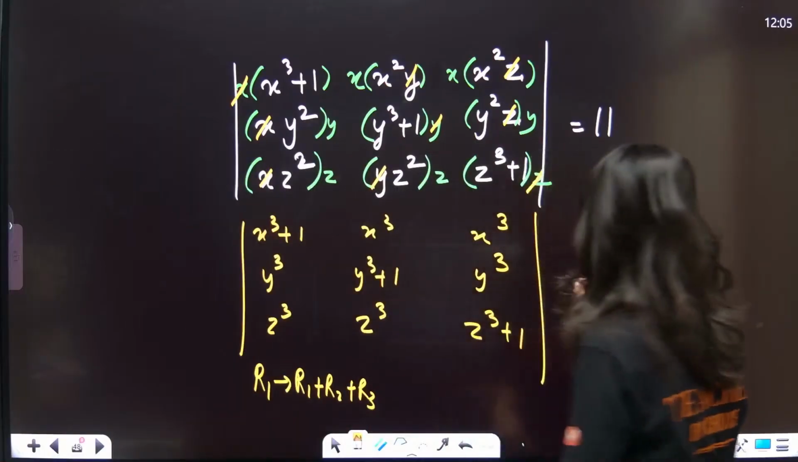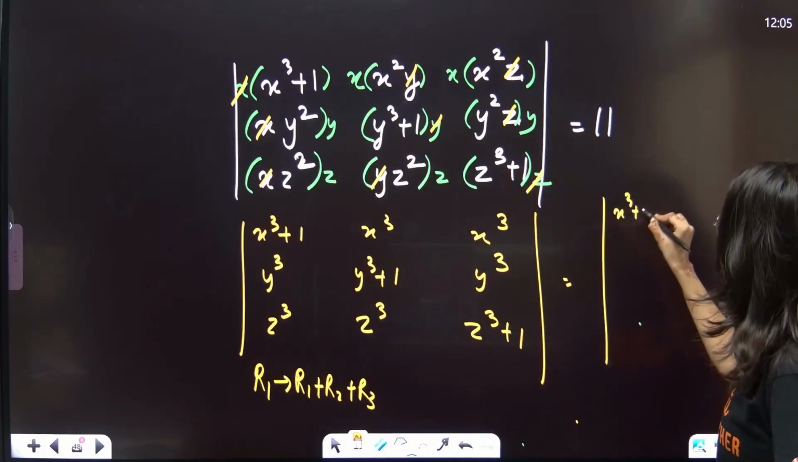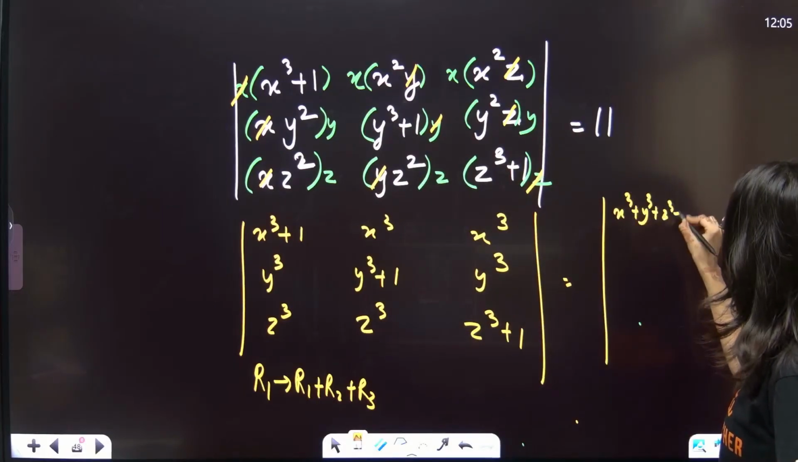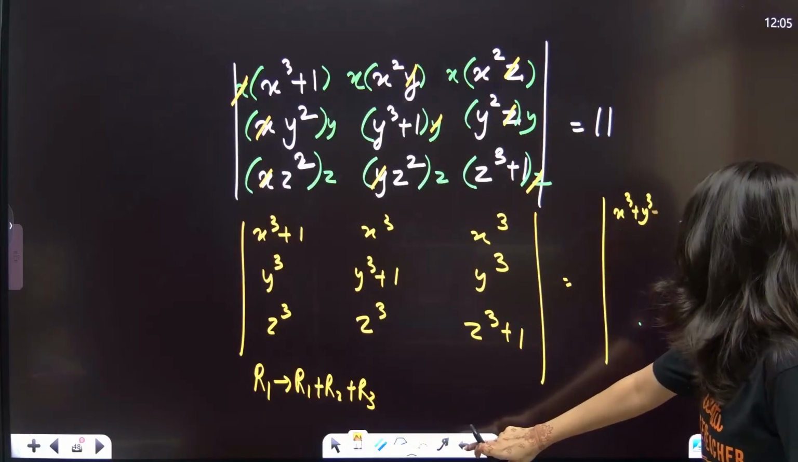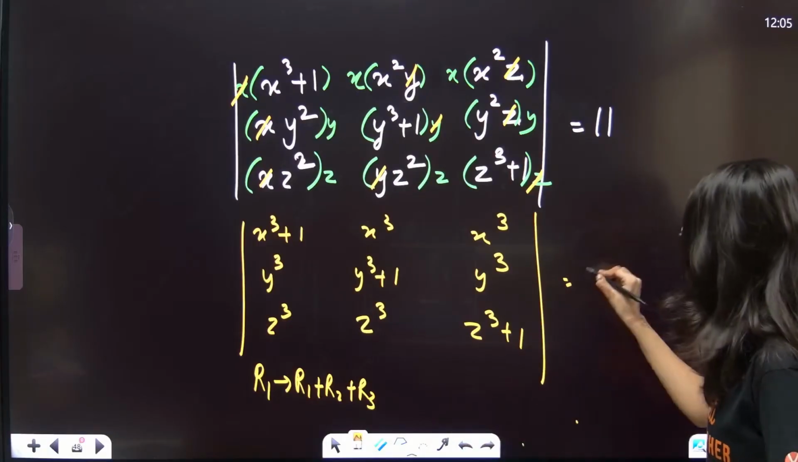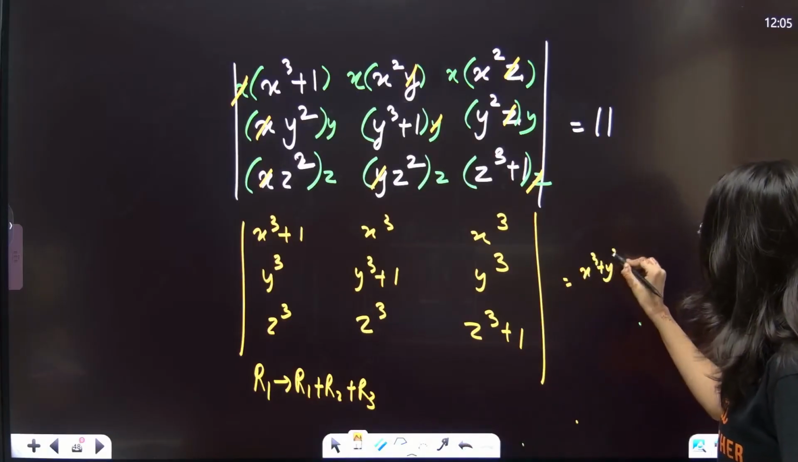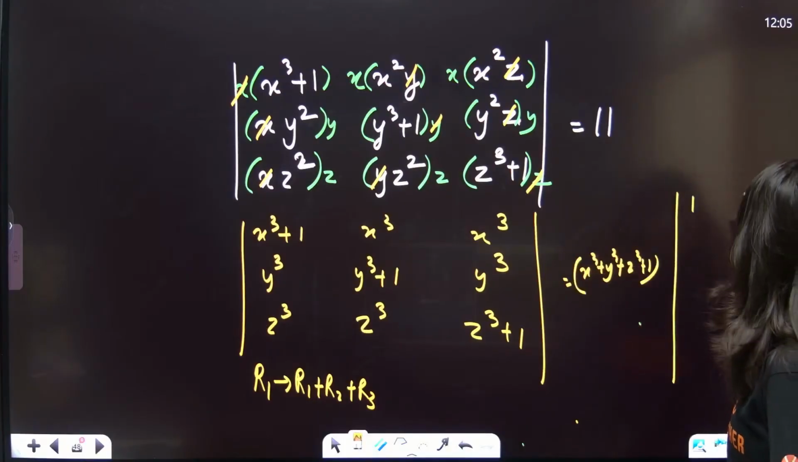So row 1 goes to row 1 plus row 2 plus row 3. So this is x cube plus y cube plus z cube plus 1 in all the three elements. First three elements of this determinant will be x cube plus y cube plus z cube plus 1, so we can take it common as well. X cube plus y cube plus z cube plus 1 is outside, and this is 1, 1, 1.